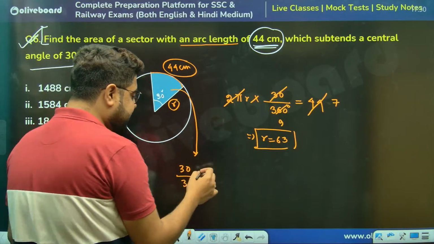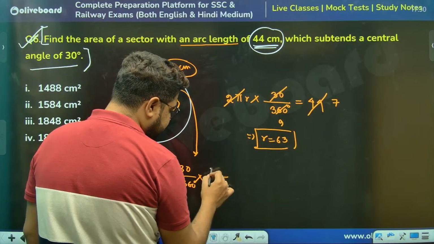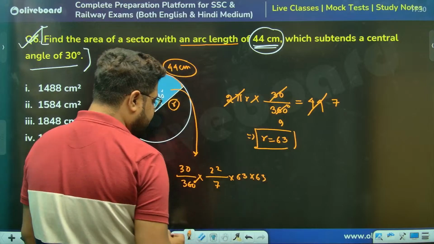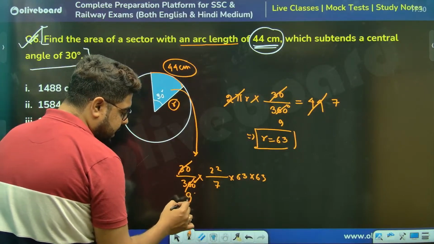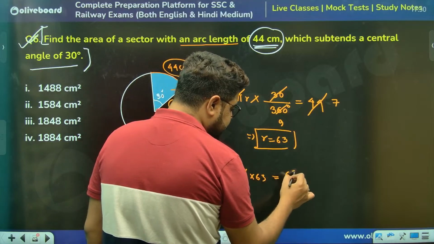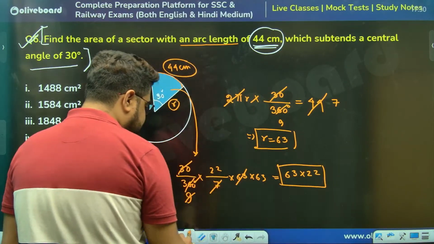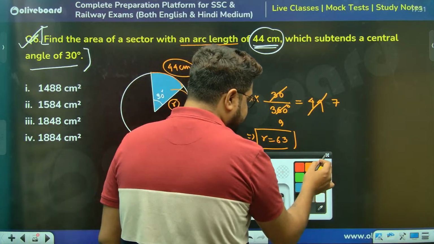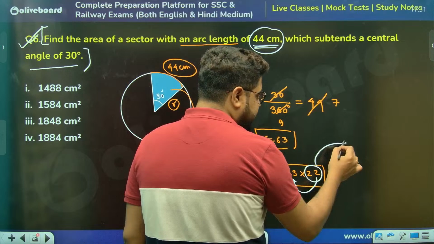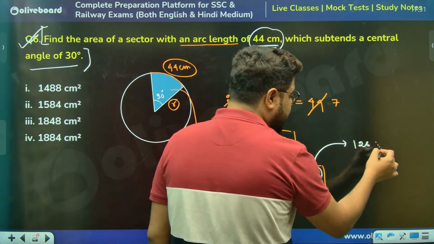So these many degrees will be, sir, this thing into pi r square. Let me write down the whole thing. 22 by 7 into 63 into 63. So 9 and 7, 63, 63 gone. So the answer will be, sir, 63 into 22. Now any multiplication with a multiple of 11, it's better you take the raw 11. So this is 2 into 11, take this, give this 2 back. So it is actually equal to 126, 63 into 2 into 11, sir.